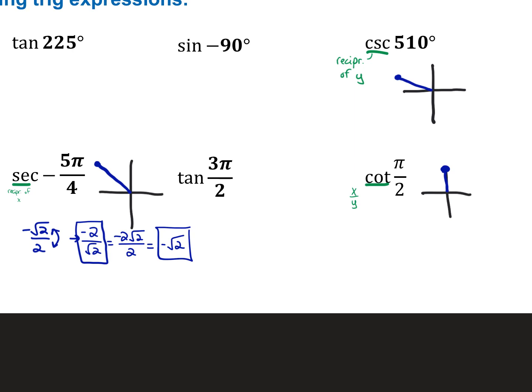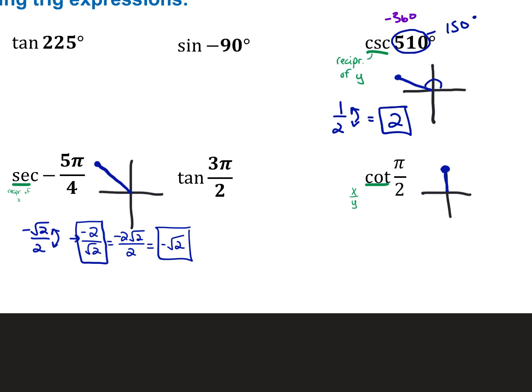And then 510, like I said, if you subtract 360, then 510 is equal to 150. That's how I located it right there. They want the reciprocal of the y. The y value at that spot is 1/2, so the reciprocal of 1/2 is 2, or 2 over 1.